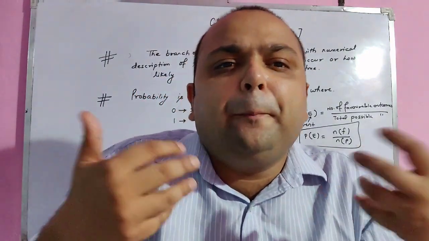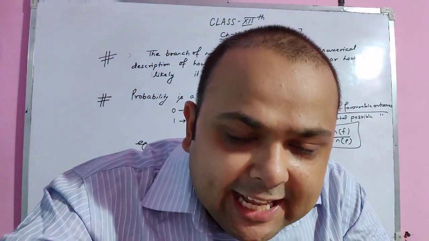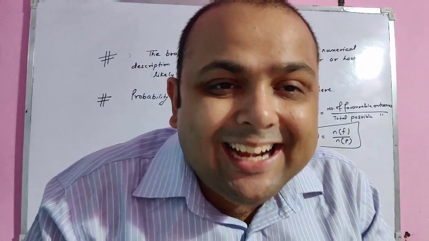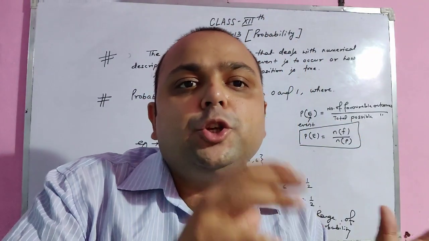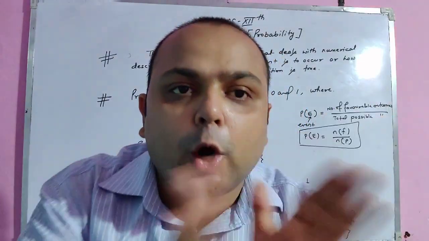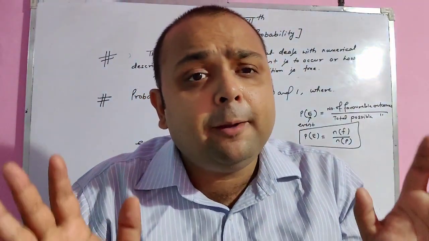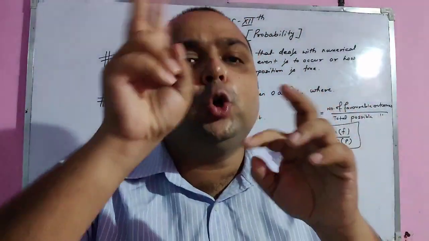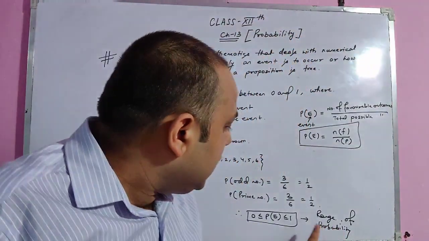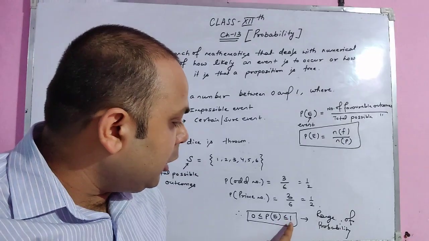This is said to be the probability. It is a number that lies from 0 to 1, where 0 indicates impossibility, the event cannot happen, and 1 indicates surety, the event must happen. The range of probability is 0 less than or equal to probability less than or equal to 1.